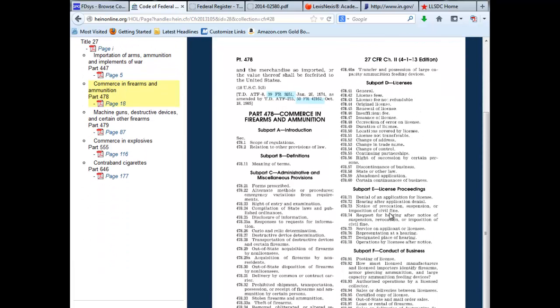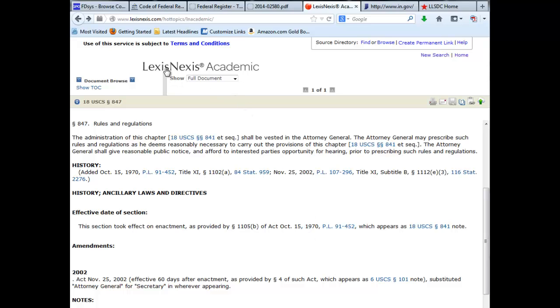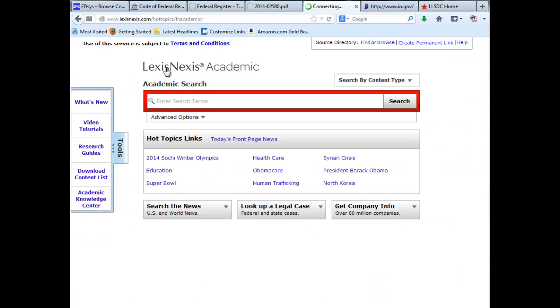It takes you directly to the part you're interested in, and if you have statutes or the Federal Register citations, it will link you there so that you can go look at them in Hein Online as well. Hein Online can be a little bit difficult to navigate, so you might not want to start there. It's a source that's easy to use when you go in looking for a known item. If you wish to search for regulations, you might well want to go back and use LexisNexis Academic.